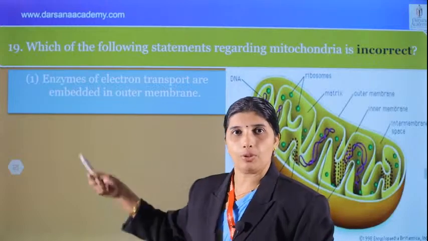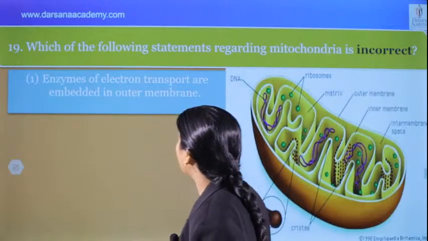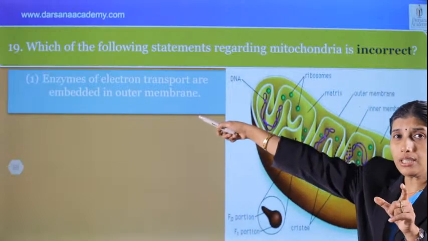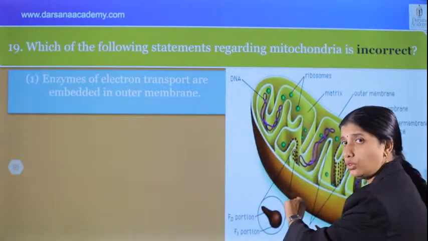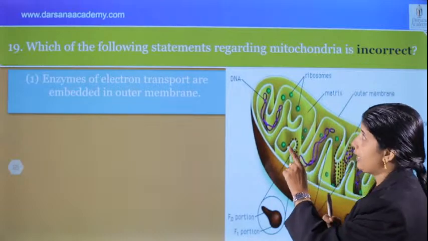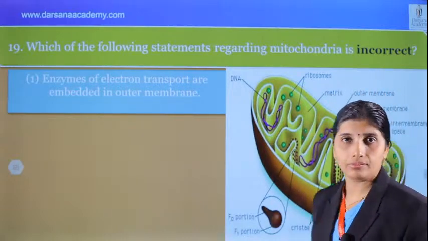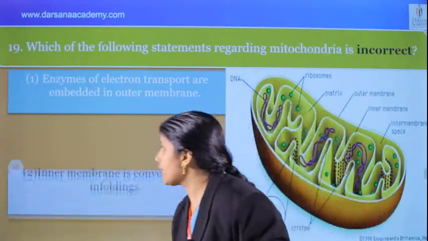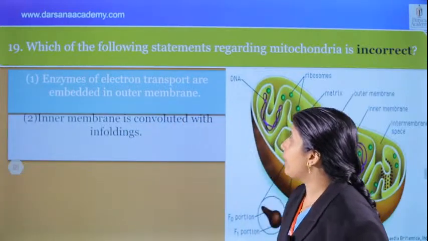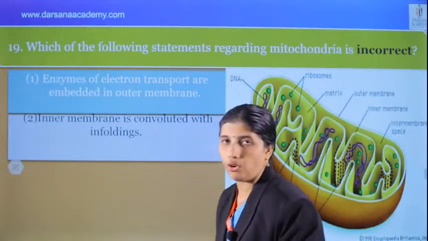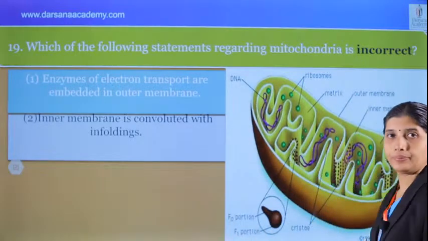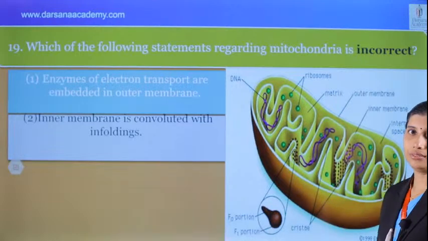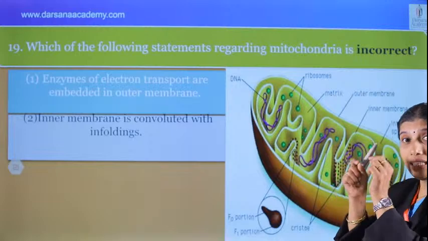First option: enzymes of electron transport are embedded in the outer membrane. Electron transport is ETS. Is it the outer membrane? No, it is in the inner membrane. That is wrong. What is the question? Incorrect. Which is incorrect? The first option itself is incorrect. And what about the second? The inner membrane is convoluted with infolding. Yes, of course, that is called cristae. But cisternae can be seen in the Golgi apparatus. Read the word and term carefully.